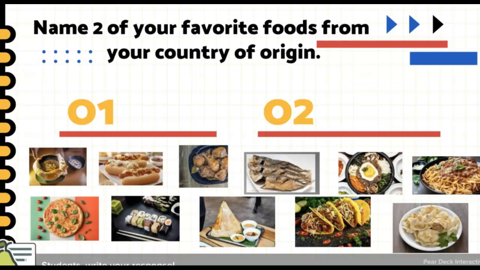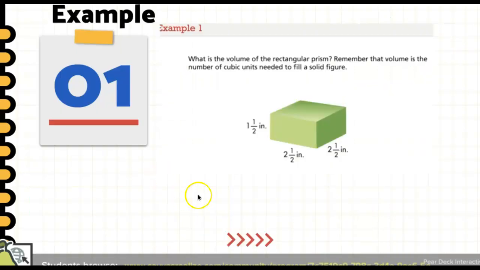Let's go to our next one. Here is the first example for solving the volume of a rectangular prism. Let's see what it offers us. As you said a while ago, when we find the volume, we just multiply the length, the width, and the height. And I think it was Joy who said that we change the mixed numbers into improper fractions so we could multiply them.